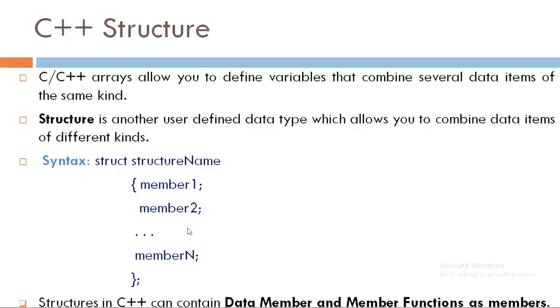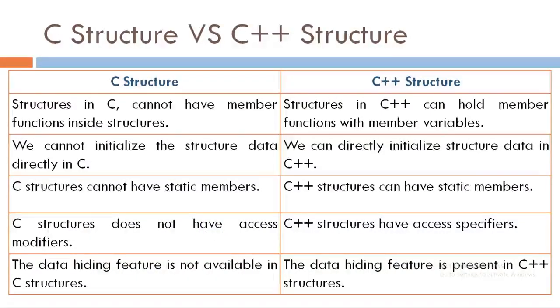The difference in C structure and C++ structure is that we can combine data member as well as member functions as a member of a structure in C++. But in C we have only data members as a member of structure. Let's see another differences between C structure and C++ structure.